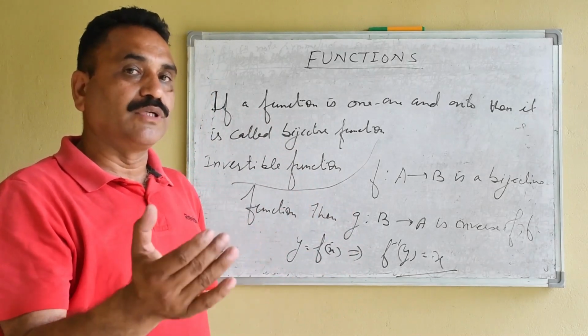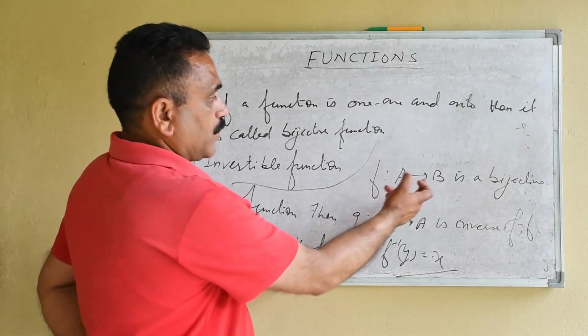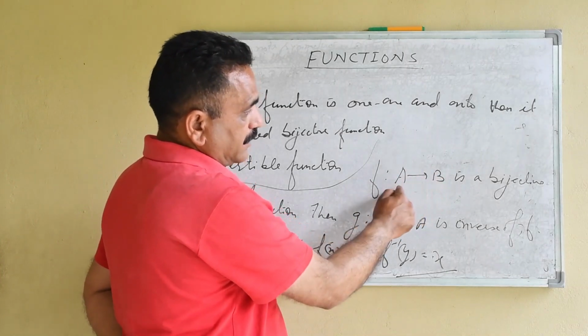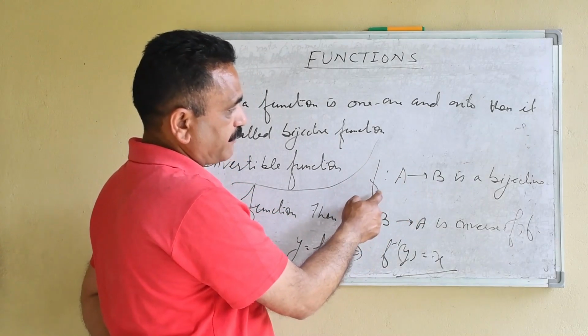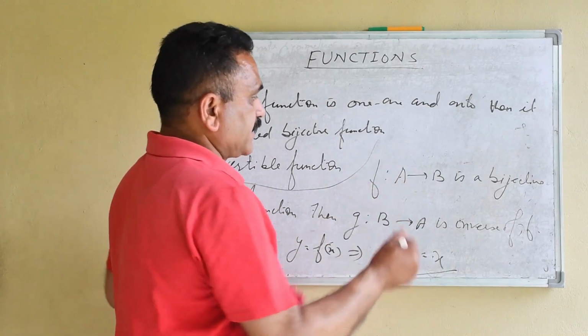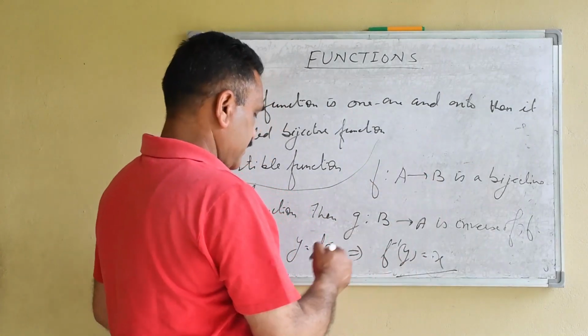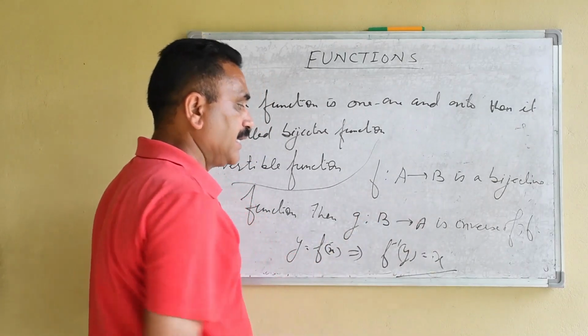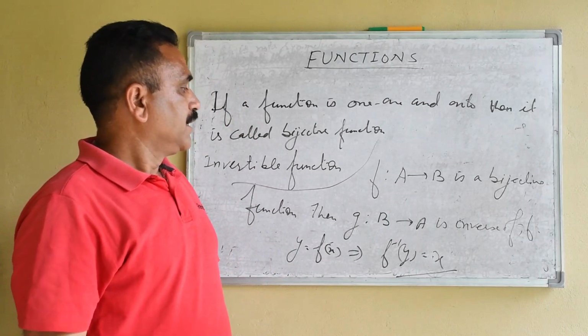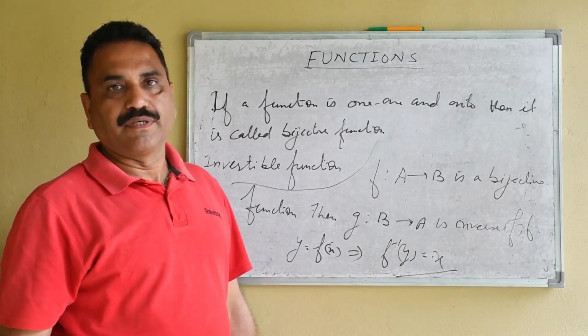And what is the inverse of the function? We have seen it also in the case of relations. In function f, we connected A with B, but in g, we are going to connect B with A. This type of function is known as an invertible function.